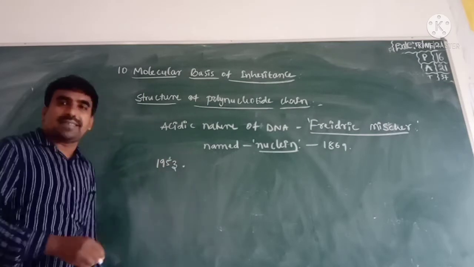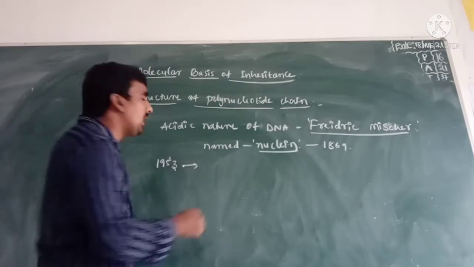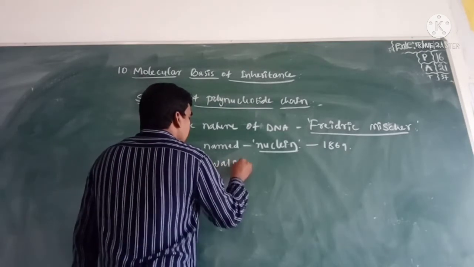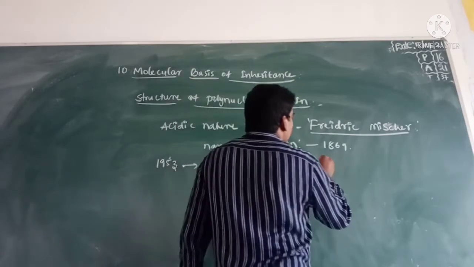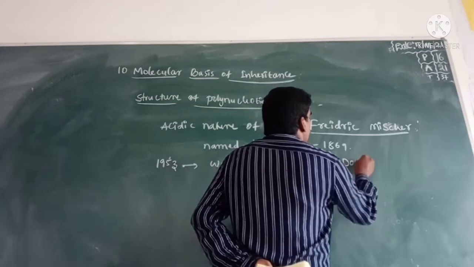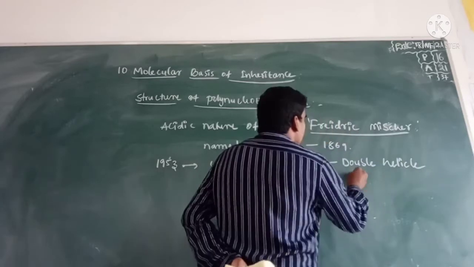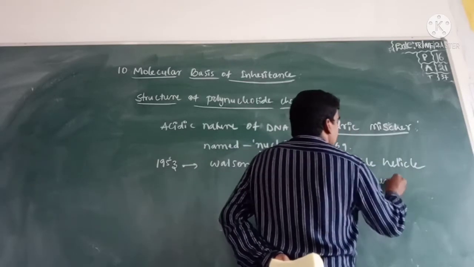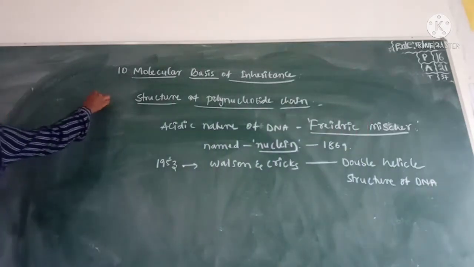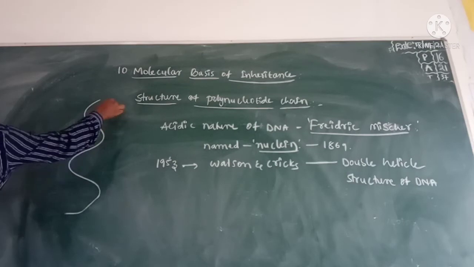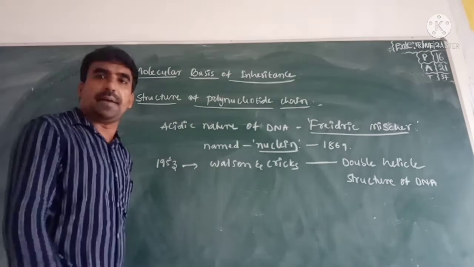Next, in 1953, Watson and Crick proposed the double helical structure of DNA. This is the double helical structure of DNA, like this.